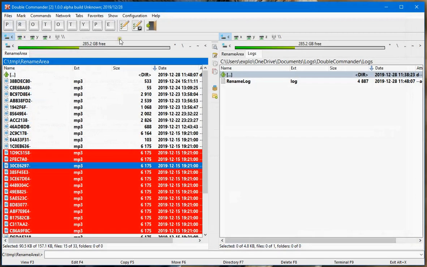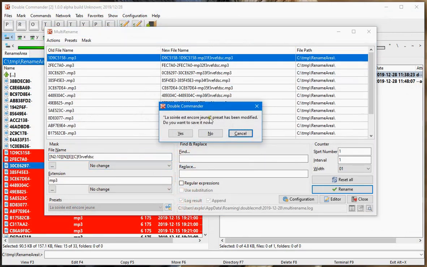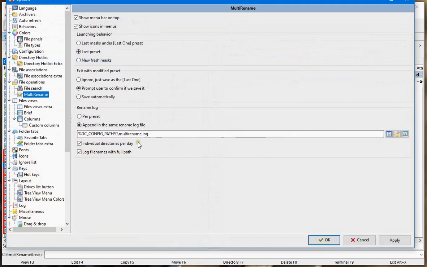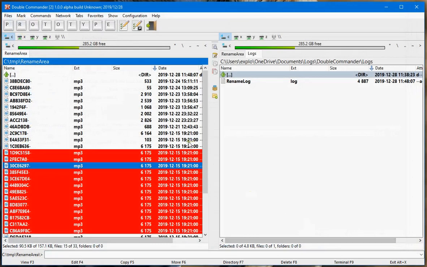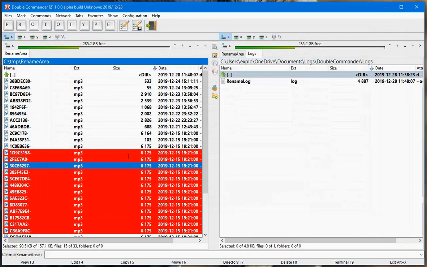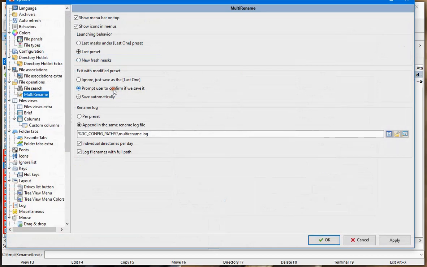But we can also prompt the user to confirm if we want to save it. So if I attempt to rename something, then change a filter, attempt to exit, it will ask us, preset has been modified, do you want to save it now? And the other configuration would be save automatically. So obviously if I go there, change something and exit, and come back to the La soirée est encore jeune preset, my modification has been saved. Me personally, I like this one, prompt user to confirm.